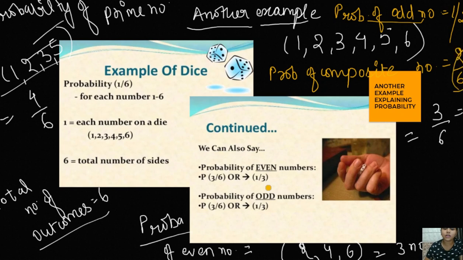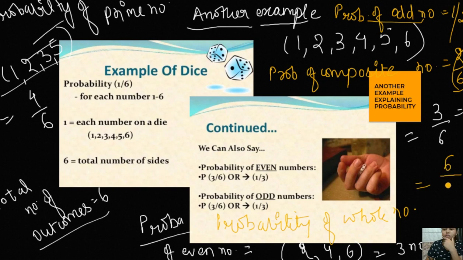You can take the probability of getting a whole number. Now you know that all the 6 numbers are whole numbers, so there are a total of 6 numbers which can be a whole number, and total outcomes are also 6, so it is equal to 1. Similarly, the probability of getting a natural number, you can take any type of example.